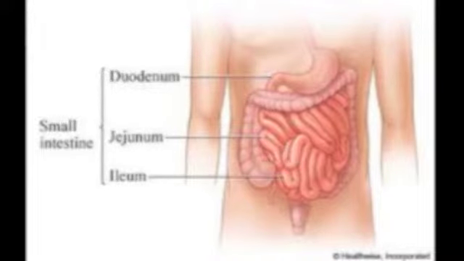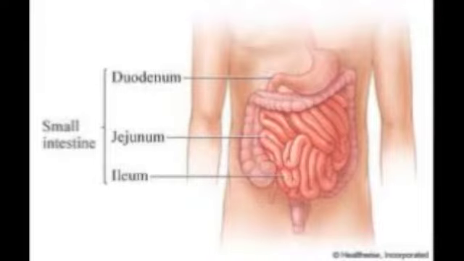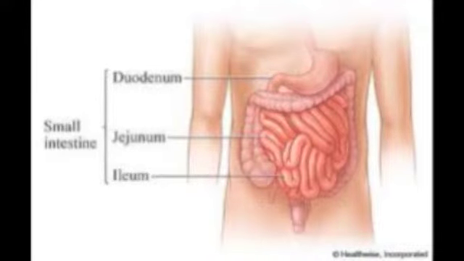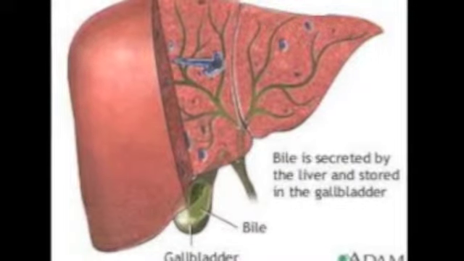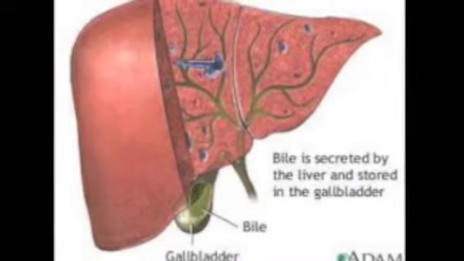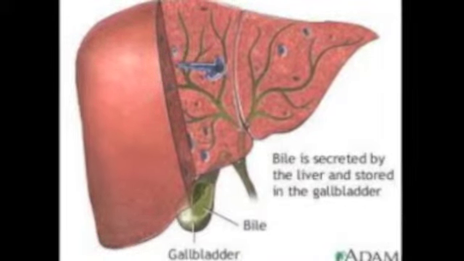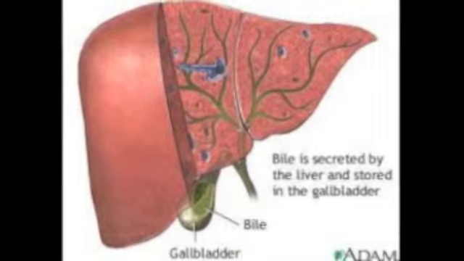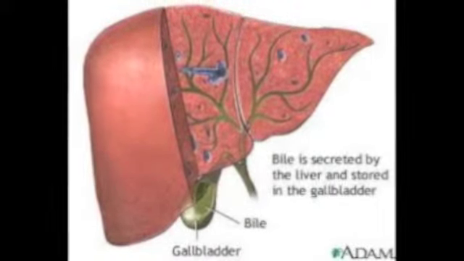Microvilli are present in the digestive system to increase the surface area of cells. This is so that the absorption of nutrients can occur faster and more efficiently. The liver and gallbladder work together to create and store bile. Bile is a secretion of the liver that aids in digestion, especially in the emulsification and absorption of fats. The gallbladder stores this bile once the liver is done secreting it.